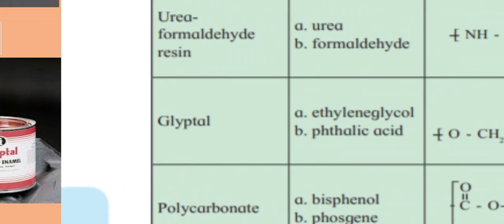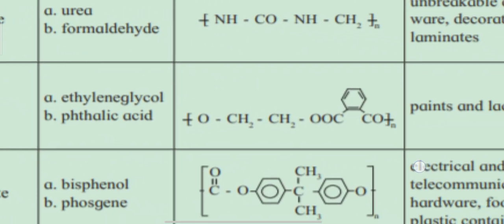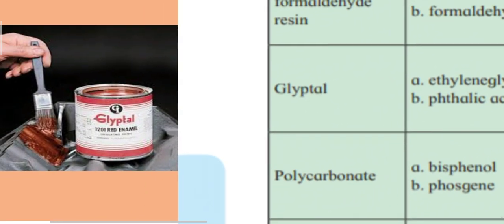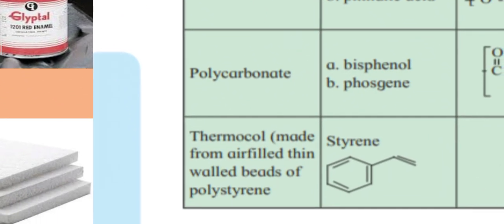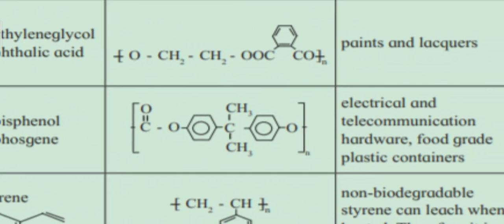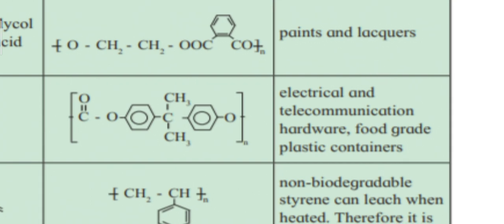Later on, glyptal, obtained from ethylene glycol and phthalic acid. It is useful in making paints and lacquers. Then polycarbonate, obtained from bisphenol and phosgene, and it is useful in making electrical and telecommunication hardware, food grade plastic containers.